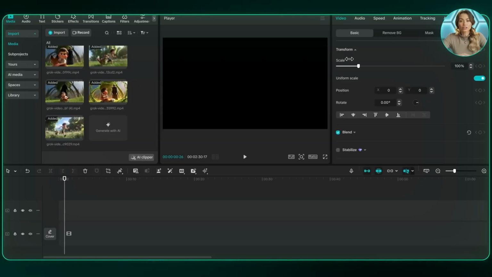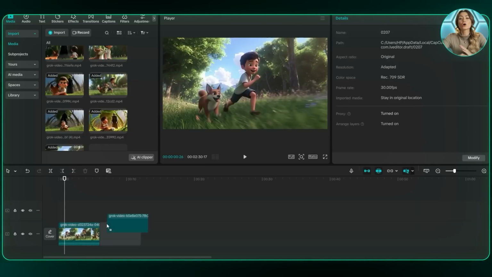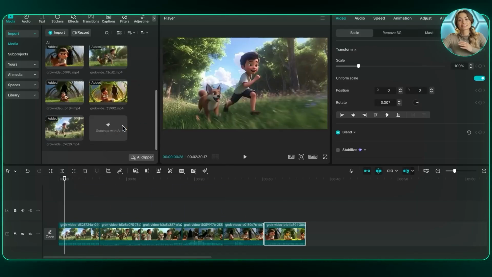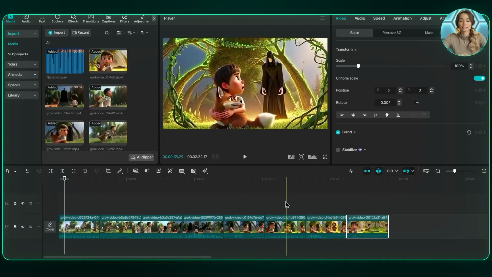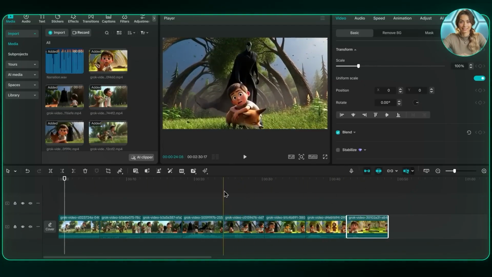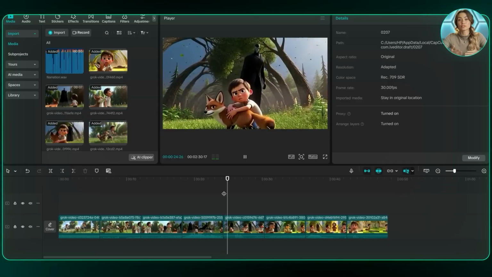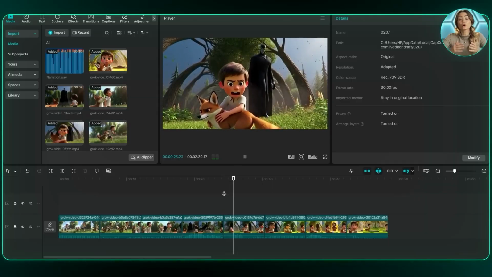Once all the scenes and narration are ready, I move on to the editing phase. I open CapCut or any other video editor you like and import all the animation clips. I place them in the exact order of the story. Then I adjust the timing so everything flows smoothly. Because the scenes are already visually connected, editing is very easy. I don't need a lot of transitions or effects. The animation already feels clean.